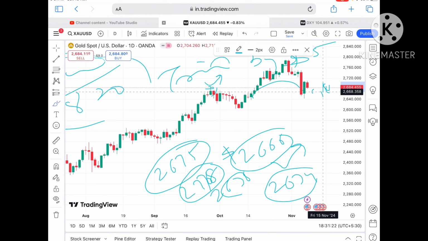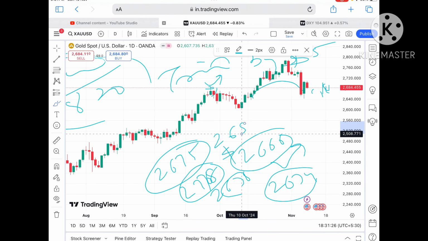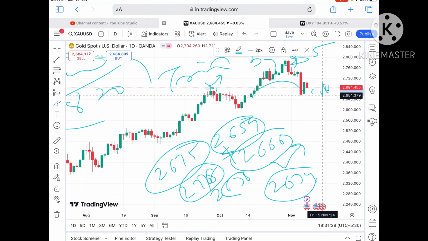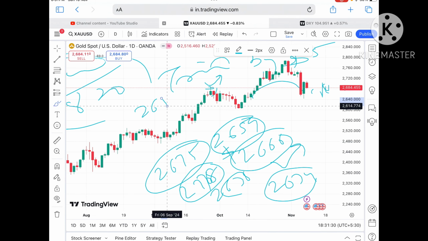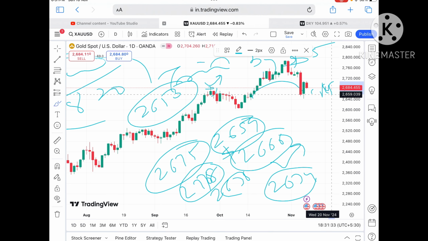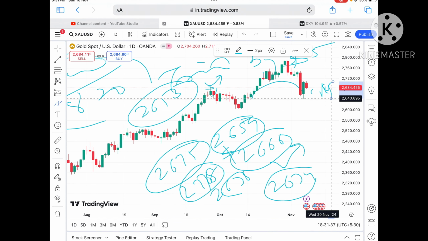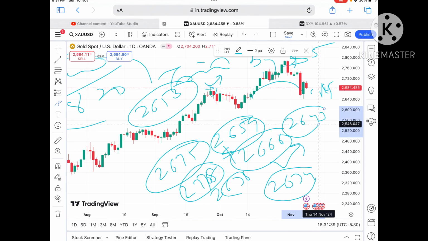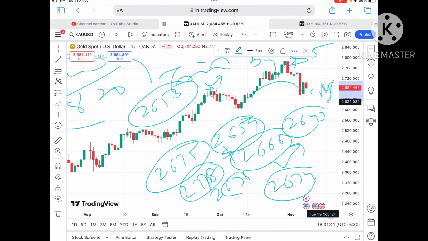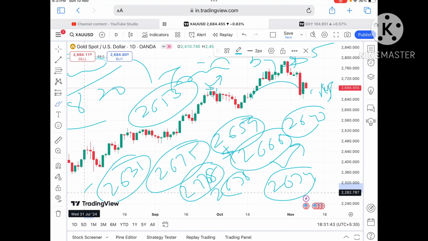Okay, and suppose the price sustains below this level, a further downfall we can see towards a level of 2659, and once the price starts going below that level, we can see a level of $2653. Okay, and if the price starts going below that particular level, a further downfall we can see towards $2643, and then a further fall towards a level of $2631.